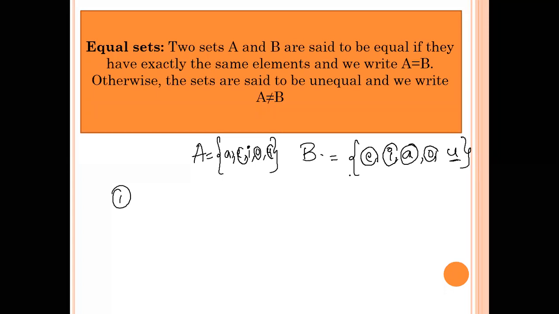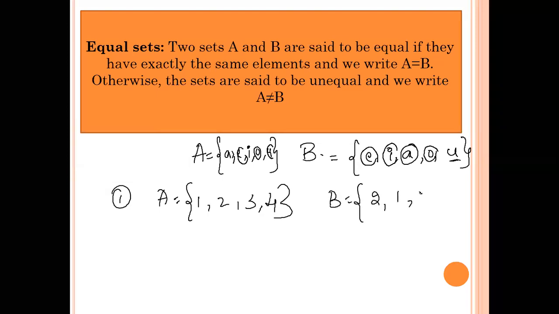Did you understand, students? So suppose A is equal to 1, 2, 3, 4 and B is equal to 2, 1, 4, 3. So what about this?